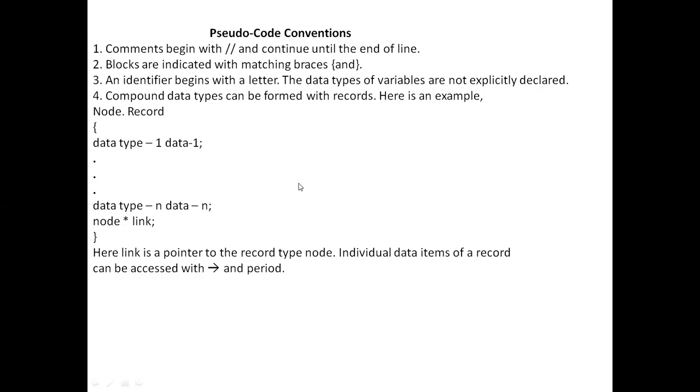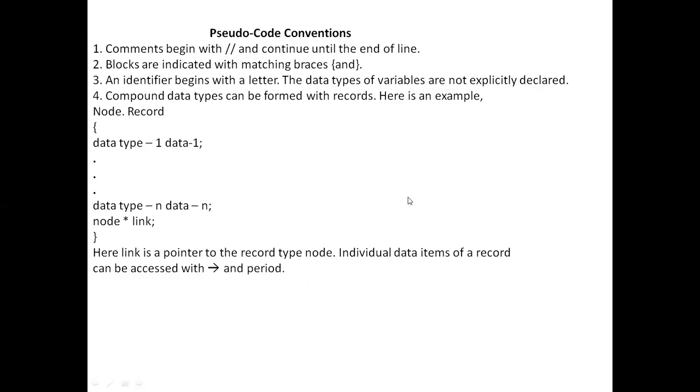Then if an external pointer is pointing to a record structure, the members of that record are accessed using this arrow mark: external pointer variable name, arrow mark, followed by the data item member name.